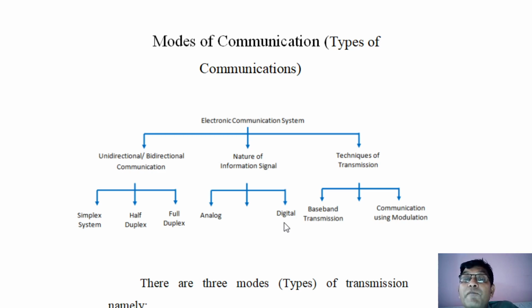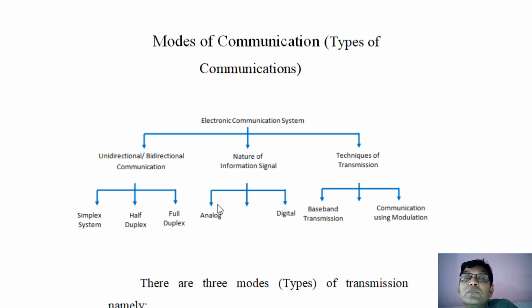When you save any file in Word or Excel, that file is saved in the hard disk drive, and when you give the print command, that data will come out to the output port of the computer and go to the printer, and the printing process will be completed. So this is entirely digital communication from the output port of the computer to the input port of the printer. That is why it is called digital communication.